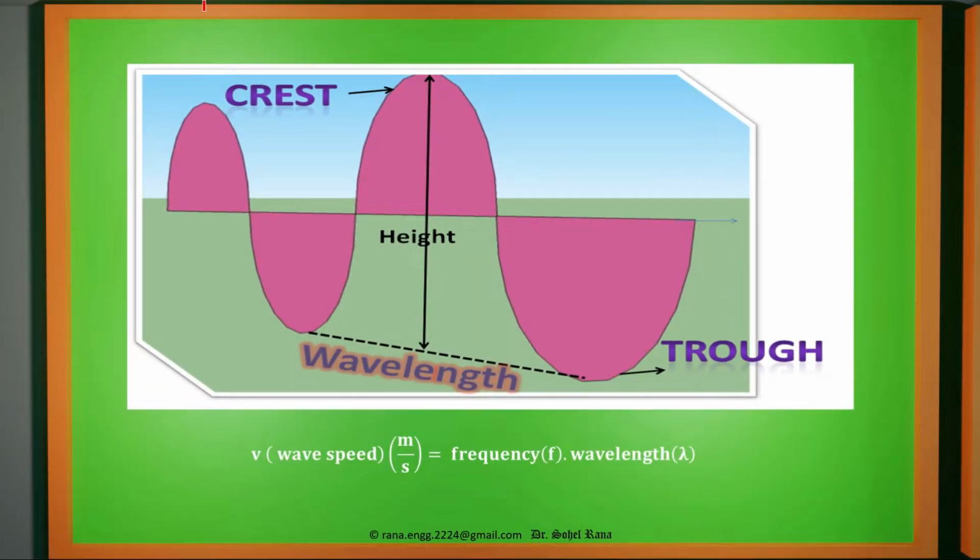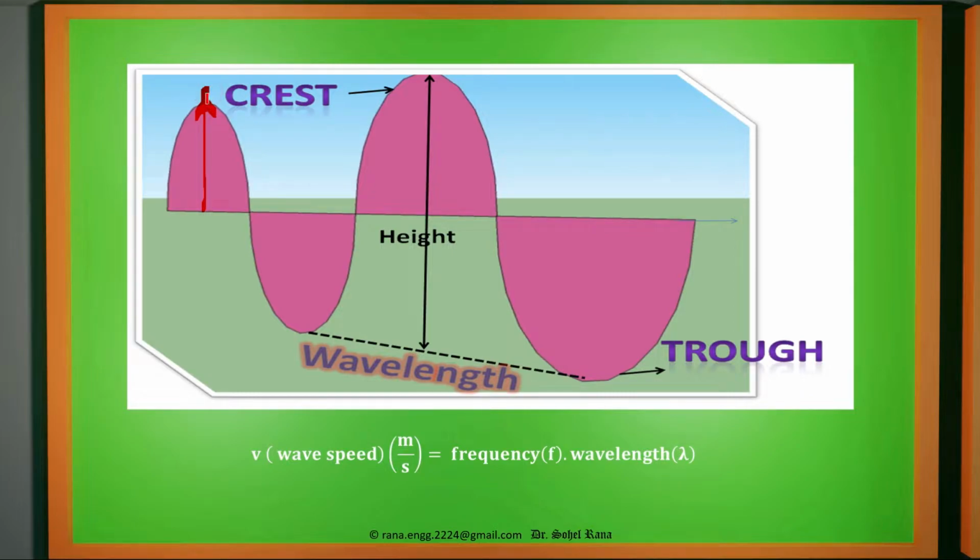Other parts of this wave constitute crest and trough. Crest is the height of our wave. We can consider the height of the wave as our crest, the maximum peak value towards the positive direction. In the negative direction, the maximum peak value is considered as trough. So one wavelength is considered between trough to trough or crest to crest. That means this wave will have one crest here, that is the positive peak point, and again it starts from this place and goes up to this maximum value of positive wave.